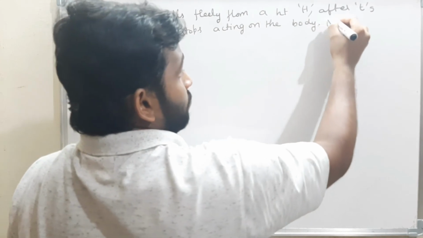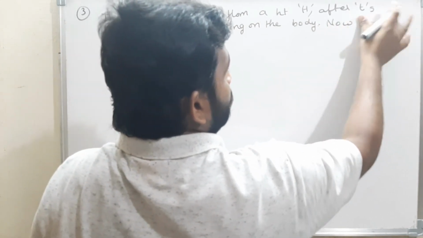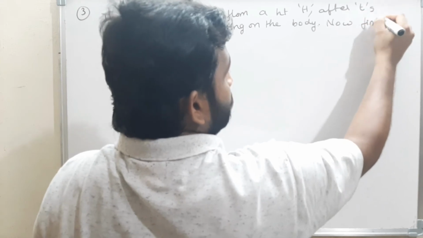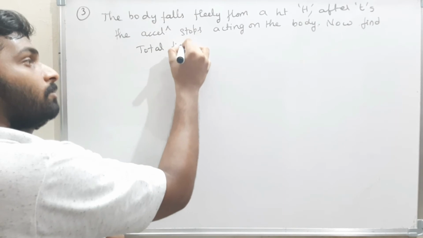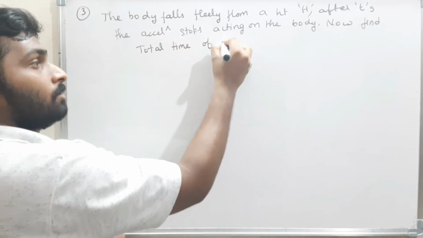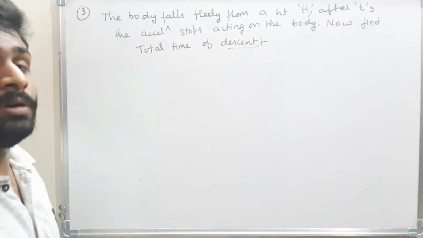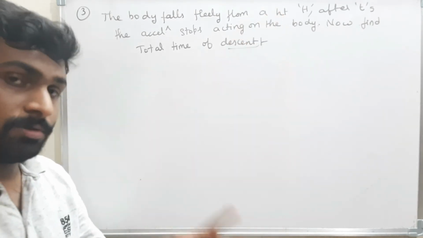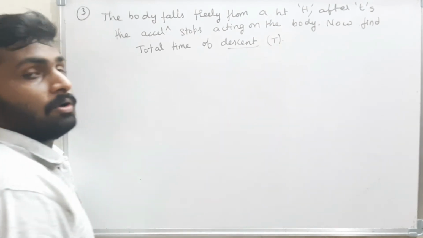Now, they told us to find the total time of descent. That means the total time to reach the ground. Now how to find it? Observe carefully.